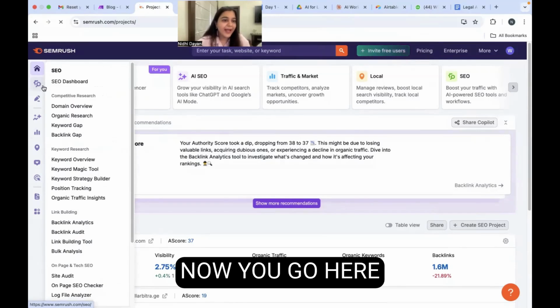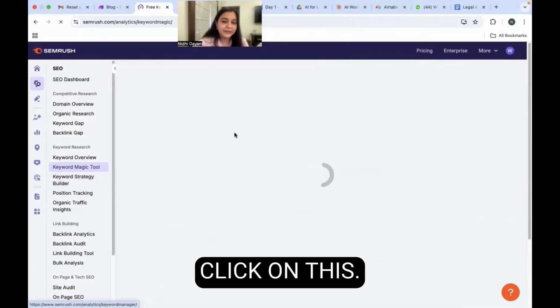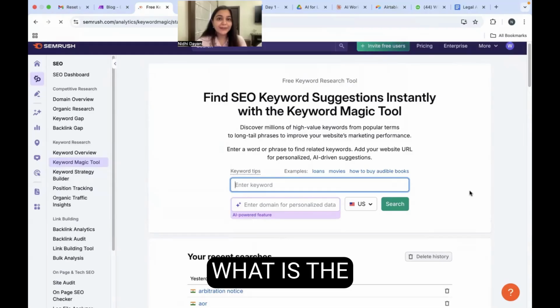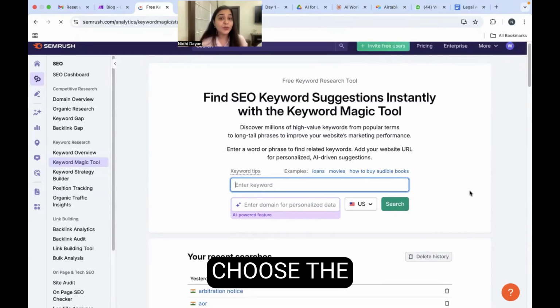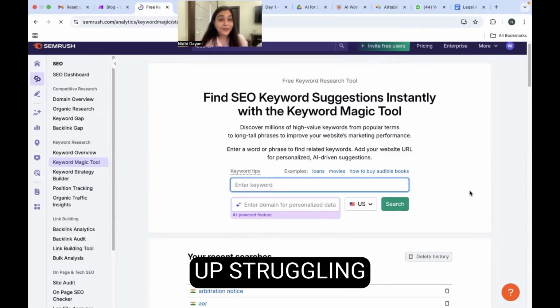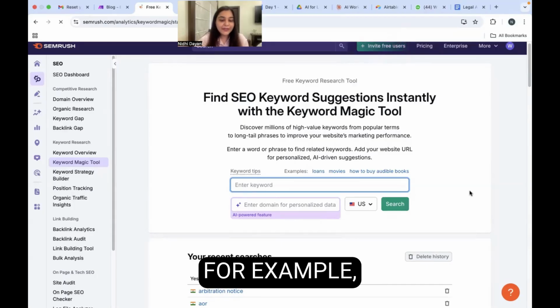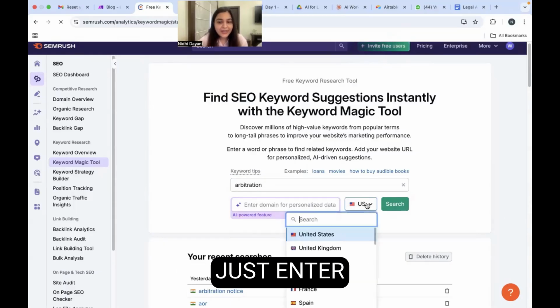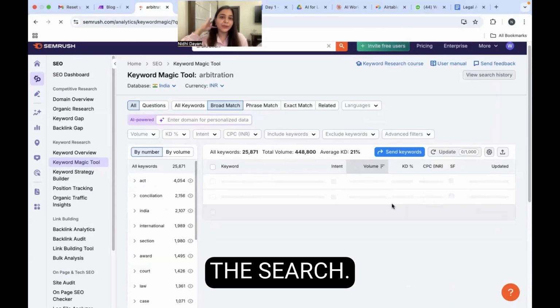Now you go here and you will be able to find a tool which is called the Keyword Magic Tool. Once you click on this, you can search for any keyword and it will show you the most searched keyword in that specific area. This is something that helps you choose the topic very easily, something that lawyers end up struggling with a lot. Whatever area you're interested in, it will give you the highest searched keywords. For example, I want to write something on arbitration, but I don't know what. You can just enter the domain also. You want to do it for India, and I can simply do the search.